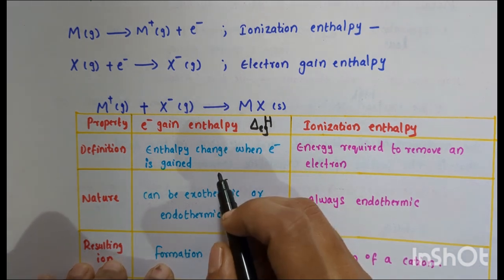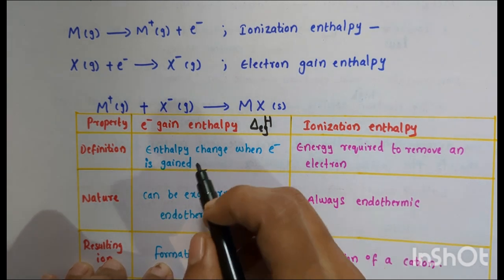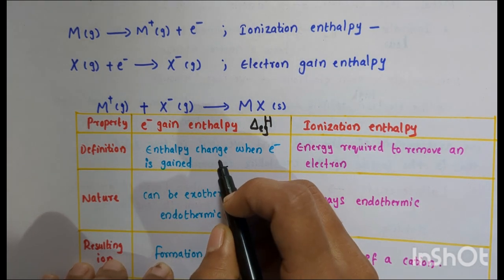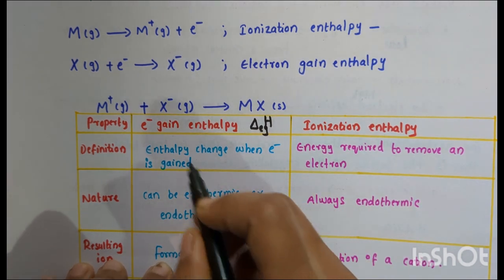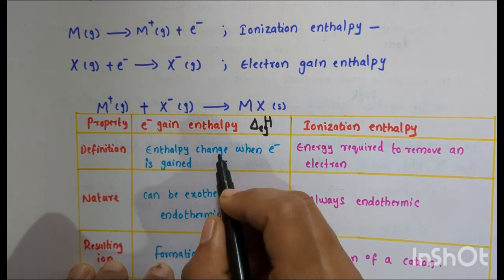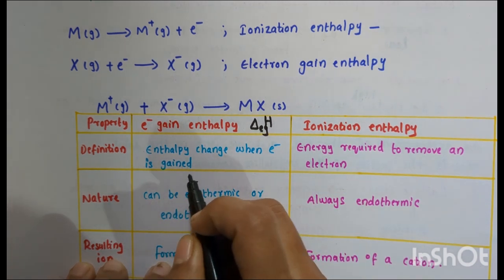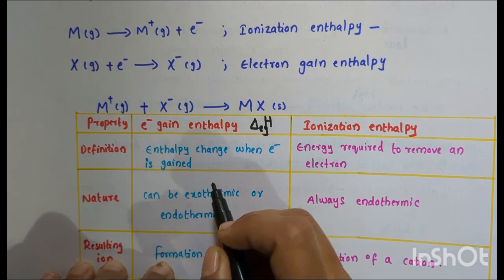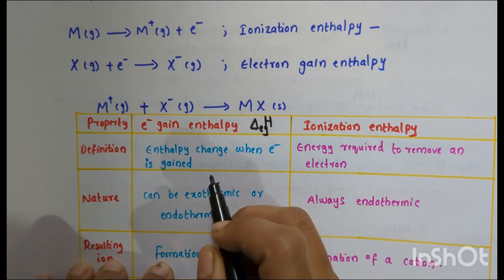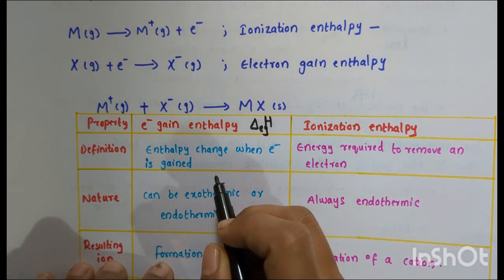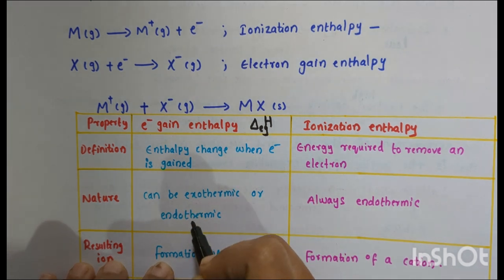Enthalpy is the total heat content of a system, and the enthalpy change refers to the difference between the enthalpy of the products and the reactants. Electron gain enthalpy is the enthalpy change when an electron is gained. Enthalpy change refers to the amount of heat absorbed or released during a chemical reaction or a physical process at constant pressure.